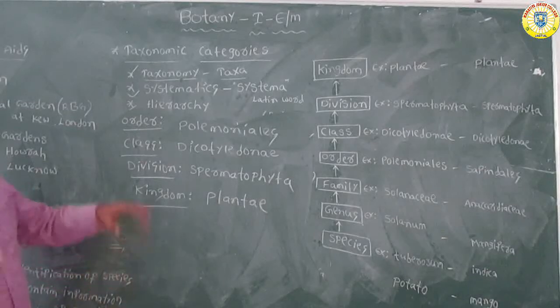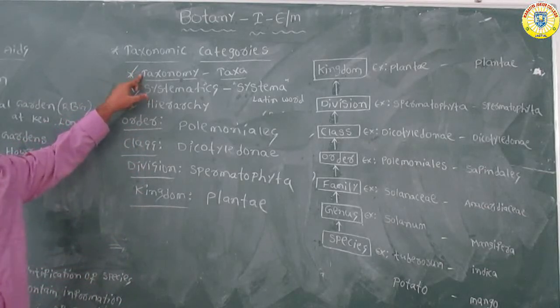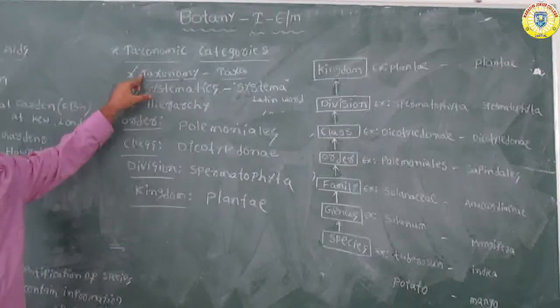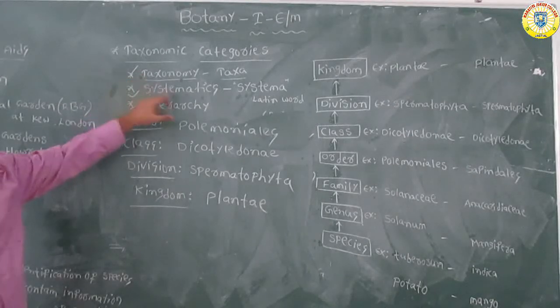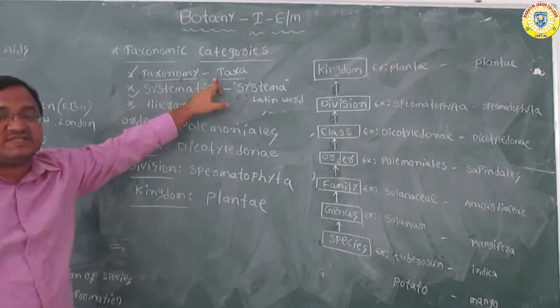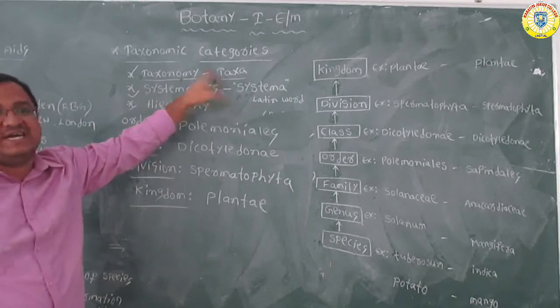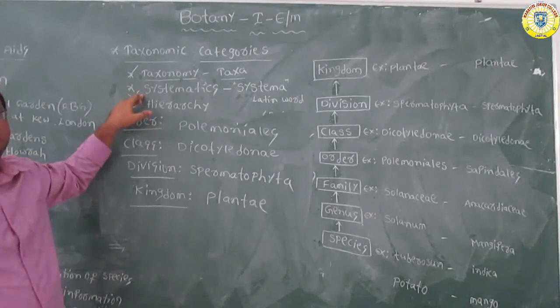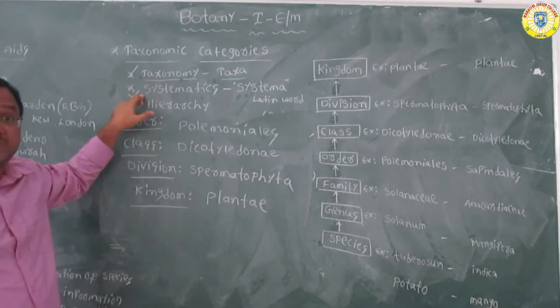First, remember the definition. What is taxonomy? Based on similar characters, all living organisms can be classified into different taxa. The process of classification is nothing but taxonomy. Then remember another term for two marks, very short question purpose.